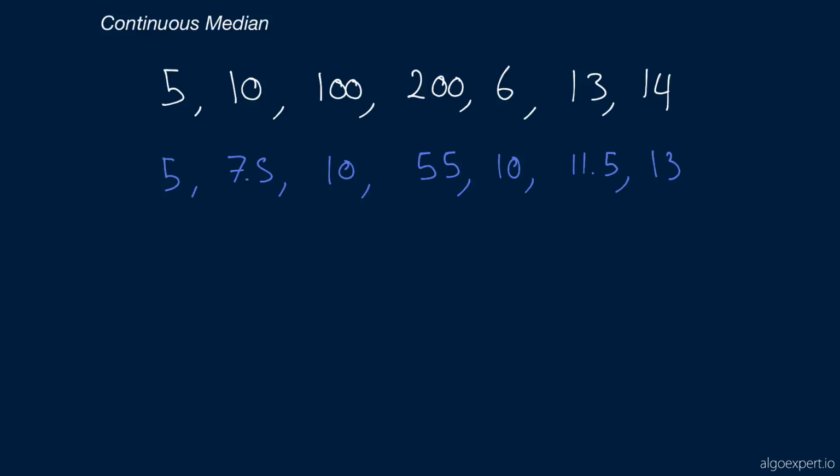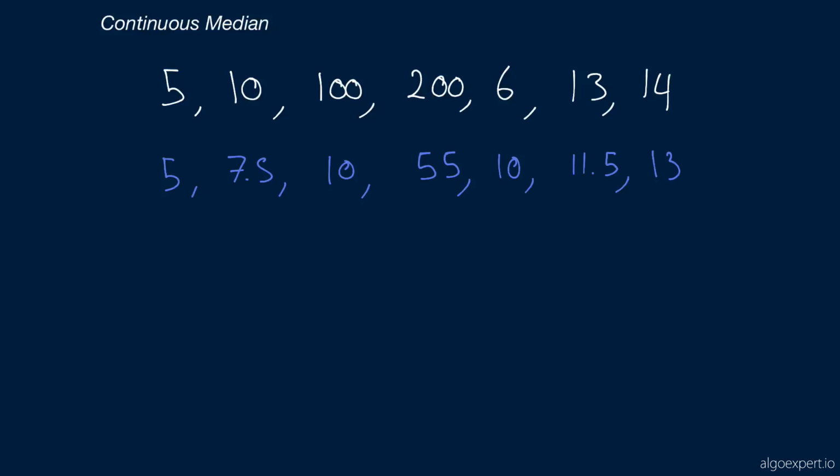We said that the median is the number in the middle of a set of numbers, or the average of the 2 middle numbers. So somehow we want to keep track of those middle numbers. We don't really care about all the other numbers being in sorted order, but what we do care about is somehow keeping track of those middle numbers.